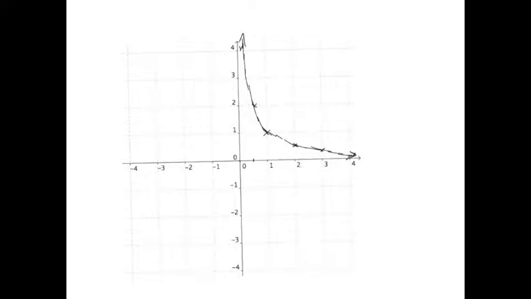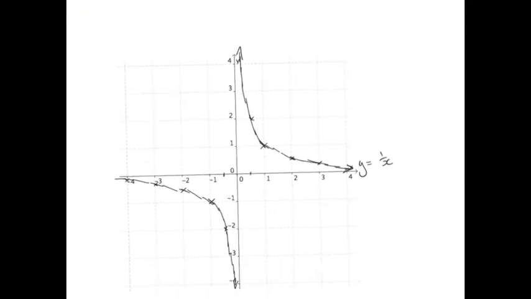Okay, now what's 1 on -1? -1. What's 1 on -2? It's -1/2. Then you got -1/3, then -1/4, and then 1 on -1/2 would be -2. So, oops, there's my function. Okay, so that's y = 1/x.